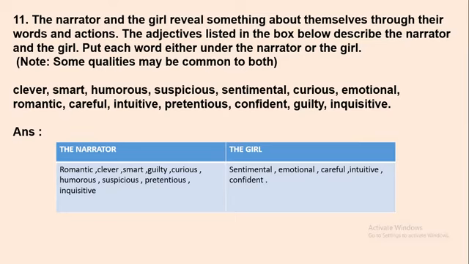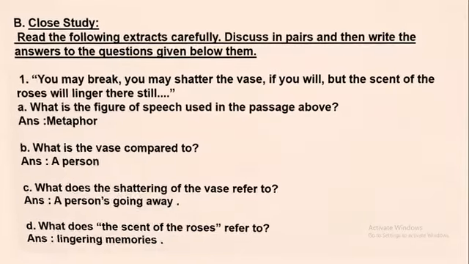So I've done it. Let us see. The narrator: romantic, clever, smart, guilty, curious, humorous, suspicious, pretentious, inquisitive. Okay, so these are the adjectives which come under the narrator column. Then under the girl: sentimental, emotional, careful, intuitive, and confident. Okay, so this is how we can divide the adjectives and put them under their own columns. So let's move on to the next one.